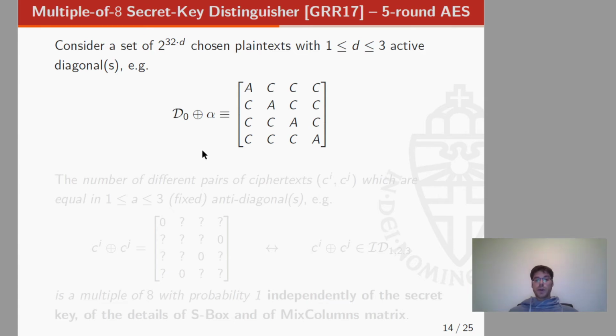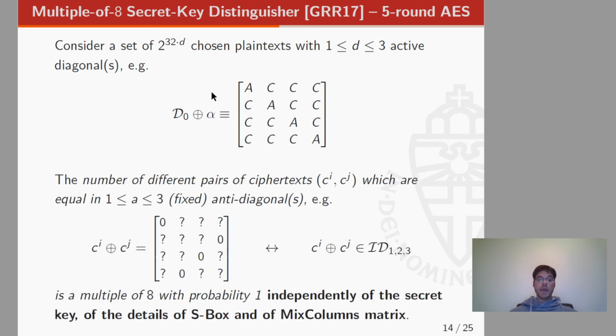Just to recall, this property was proposed at Eurocrypt 2017, and the idea is the following. First of all, we consider a set of 2 to the 32 times t chosen plaintexts with t active diagonals. Basically, this corresponds to a coset of a diagonal space.